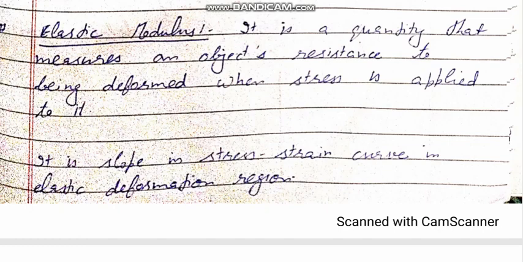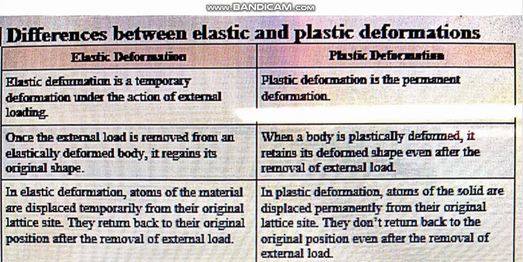And the resistance at which level its shape will not change is called the elastic modulus. It is the slope of the stress-strain curve in the elastic deformation region. There are some differences between elastic deformation and plastic deformation. As we know, elastic deformation is temporary deformation under the action of external force. But plastic deformation is a permanent deformation. The material has changed its shape permanently.